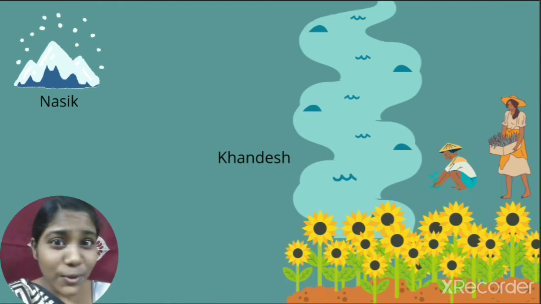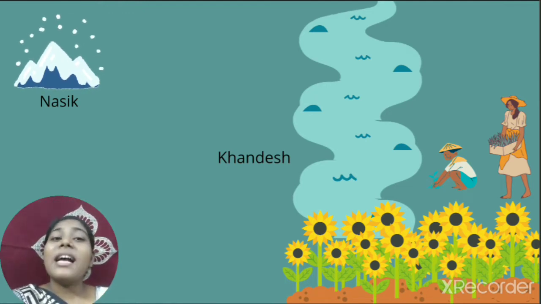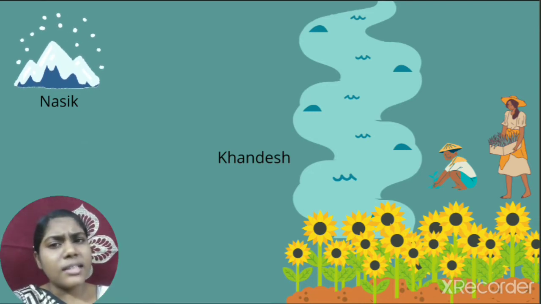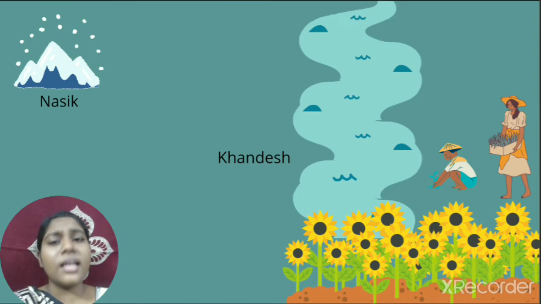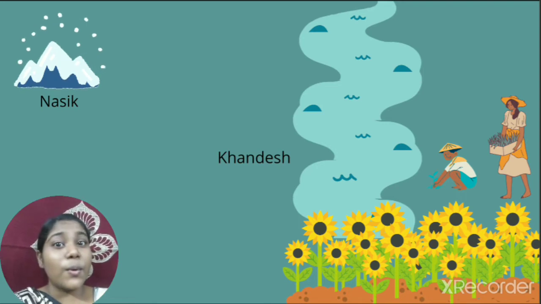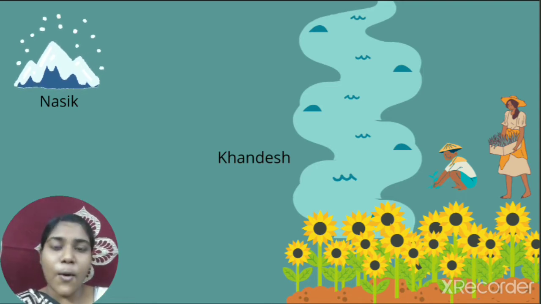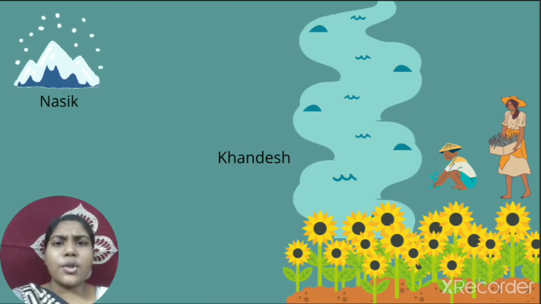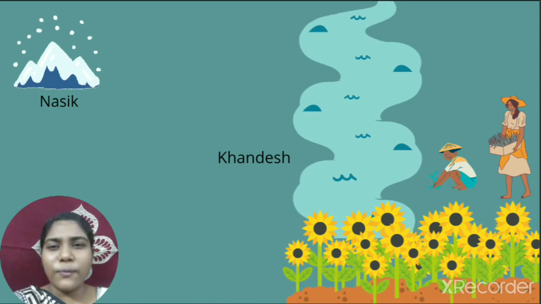They also saw Khandesh, which is a fertile territory full of plants, animals, and everything that is considered to be fertile. Can you see the boy planting there? He wants to grow more trees and plants with his mom. The streams of the river Godavari watered this fertile territory. How beautiful the nature is in India.